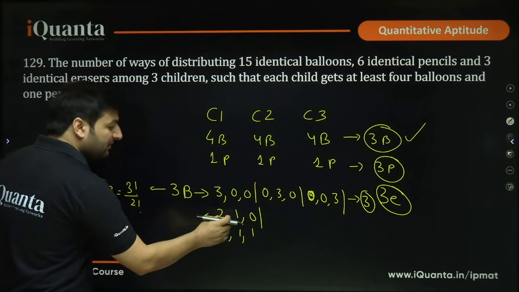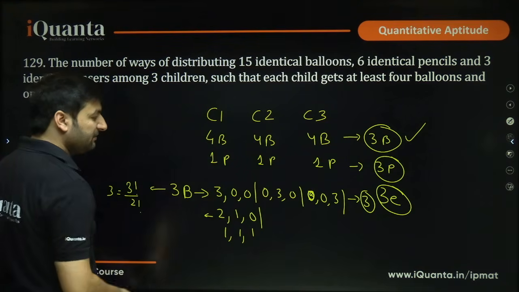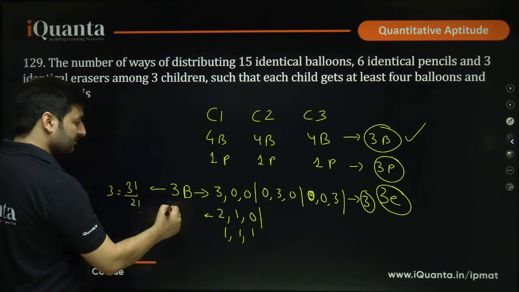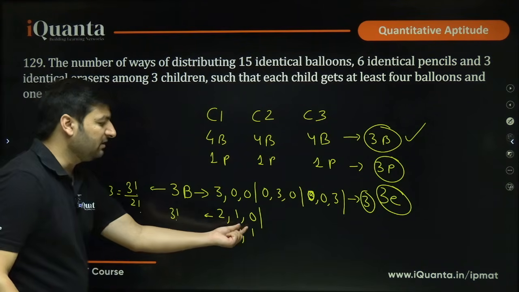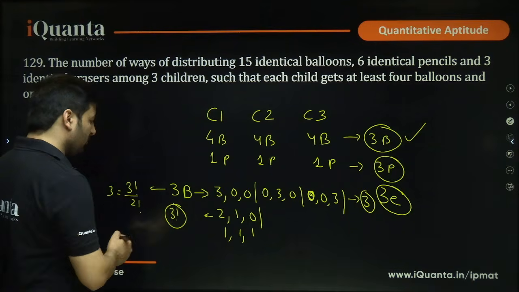Here we have 3 different numbers, 2, 1, 0, which have to be distributed among 3 different people, C1, C2, C3. So this we can do like this. There are 3 different, and nothing is common over here, nothing is identical over here. So we'll say it is 3 factorial only. So how much do we get?